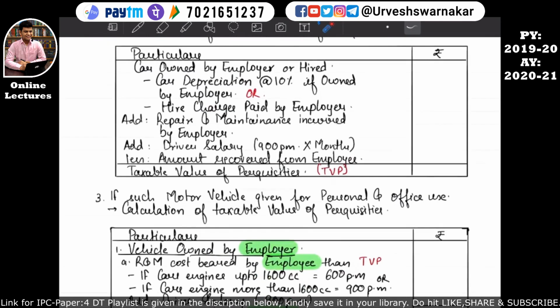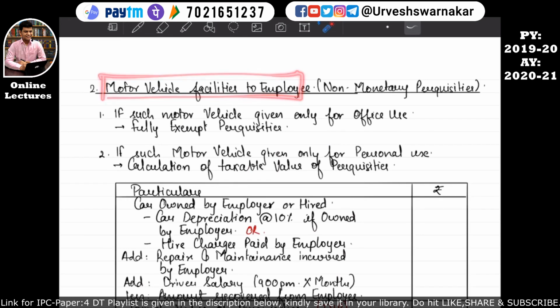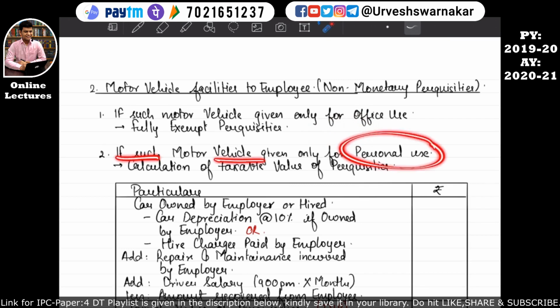So let's revise this entire non-monetary perquisite of motor vehicle. So the first category was, if such motor vehicle, that is the car, is given only for office use, then it will be considered as fully exempt perquisite. Okay, we will not calculate the value of the perquisite in order to take it in the computation of income from salary. But what if the car facility is given only for the personal use?